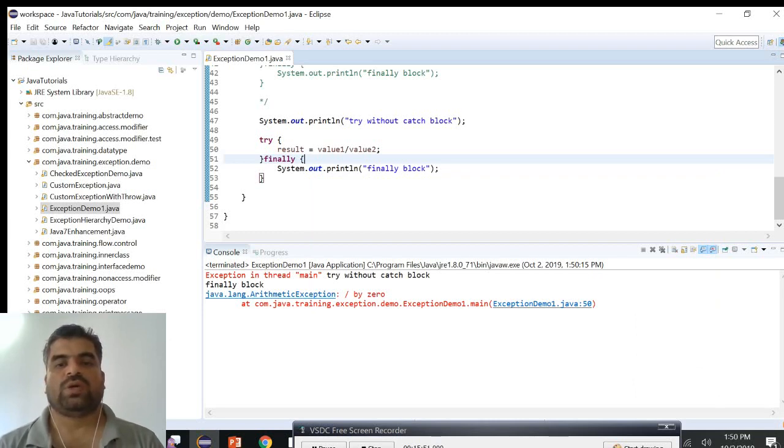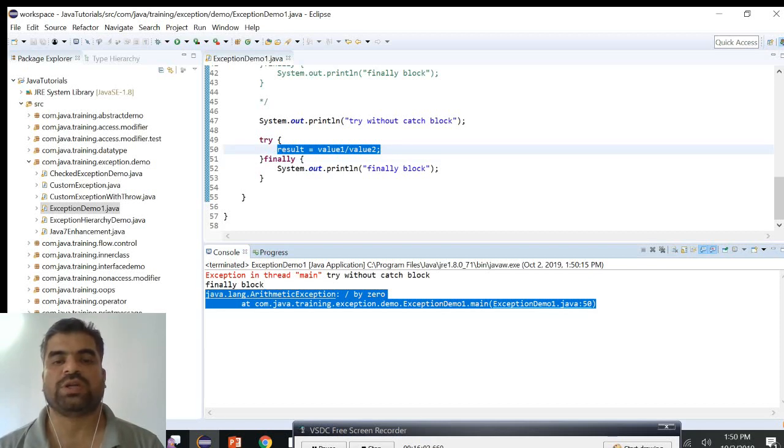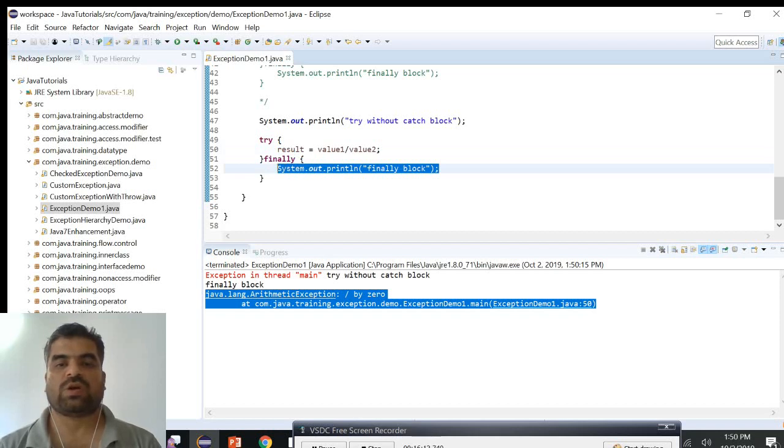That is, for try without the catch block, the string is getting printed on top, and the result is equal to value 1 by value 2, which leads to the arithmetic exception. That is printed here in the console, because we have not handled that exception, so it is printed directly to the console. But the finally block message is also getting printed.